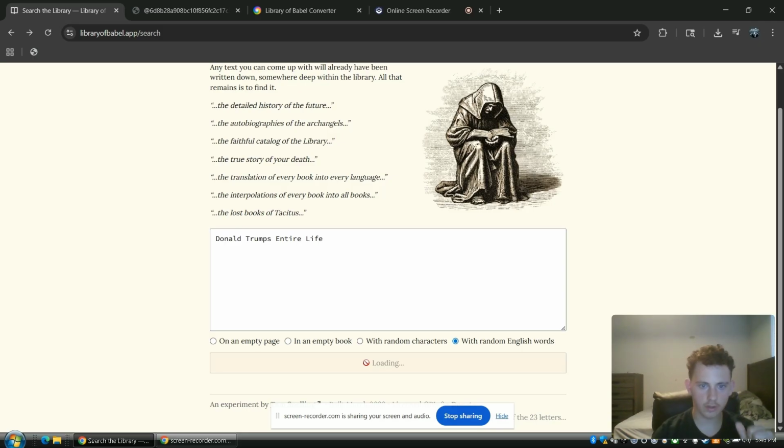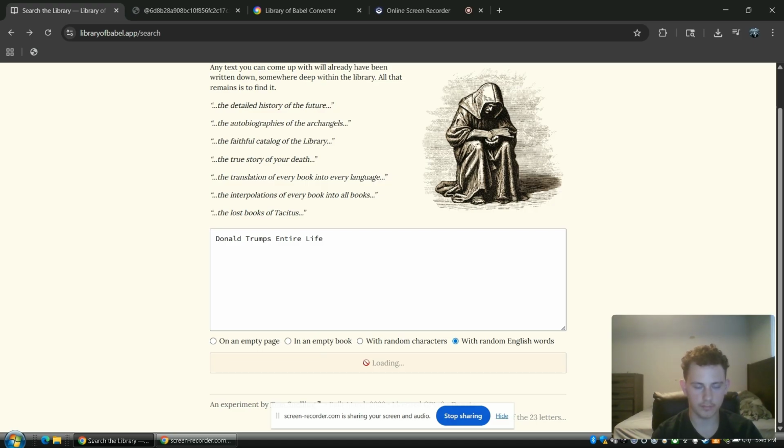What you also want to look for is that it has random English words on the pages, on all pages, or most pages, however it does it.